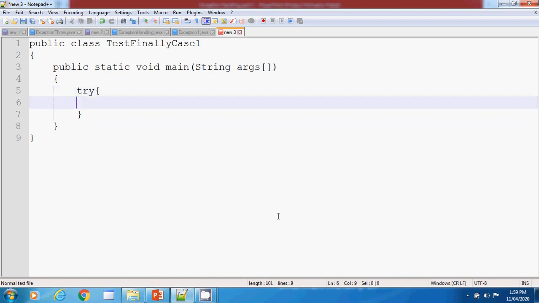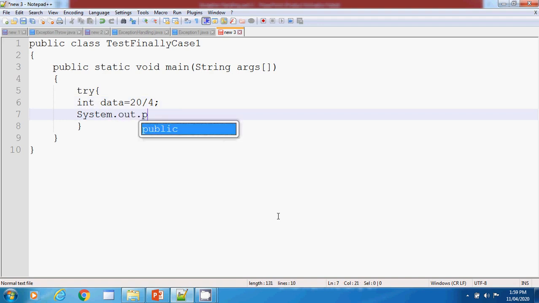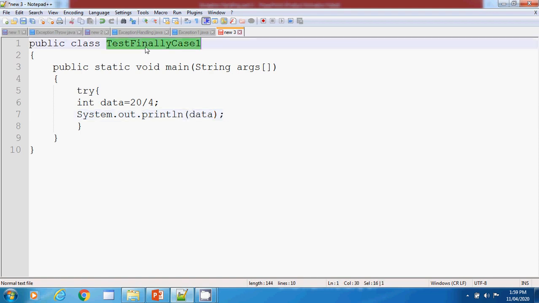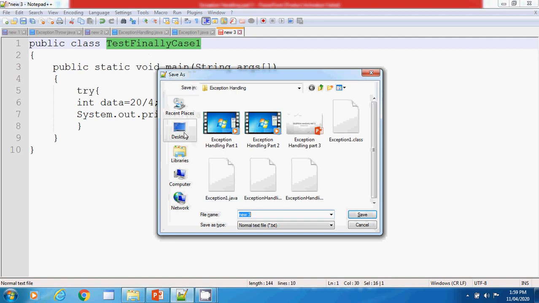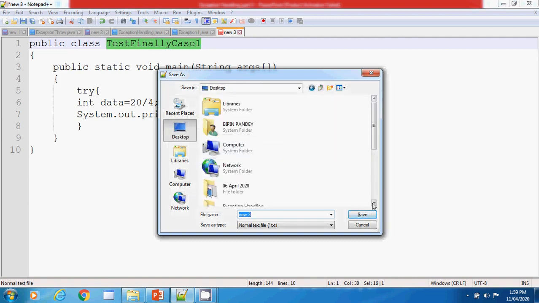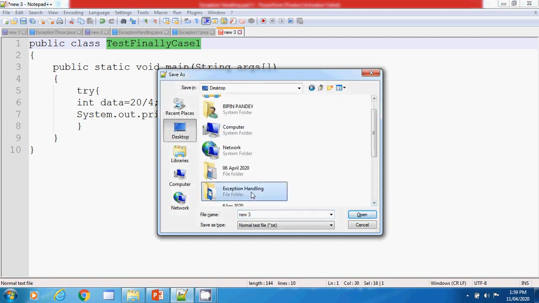Inside this try block I have one variable named data, suppose, of type integer, and we are performing some mathematical operation over here, and again System.out.println, and inside this we are printing this data, right? I am saving this class with my class name as FinallyCase1. I have created one folder as exception handling over here.